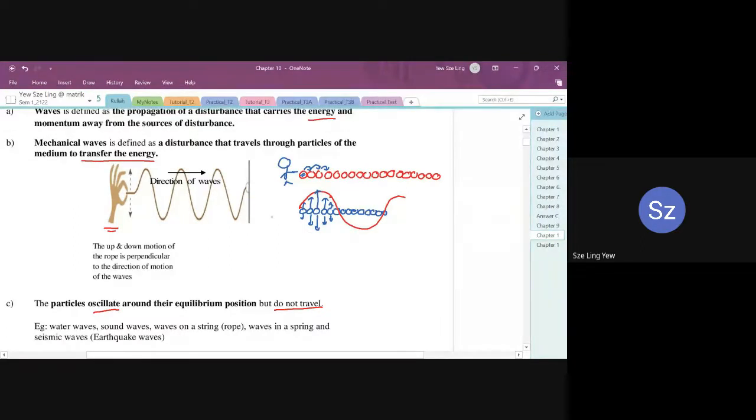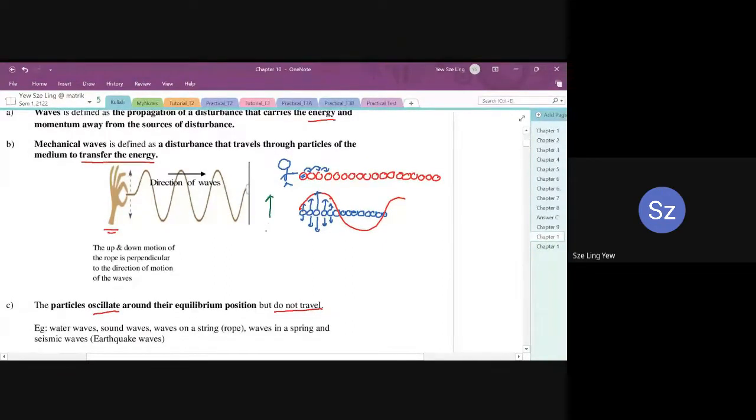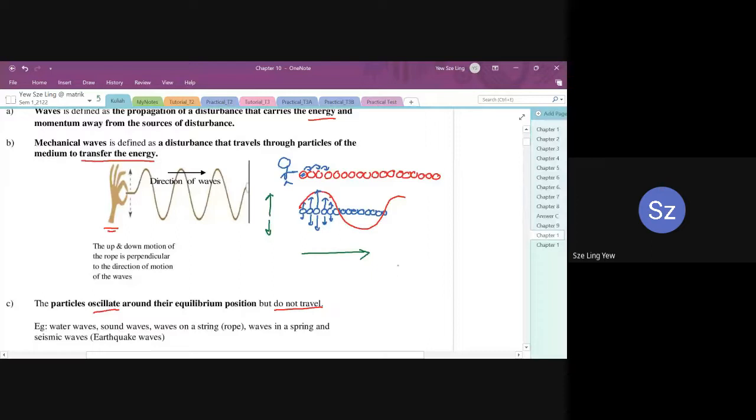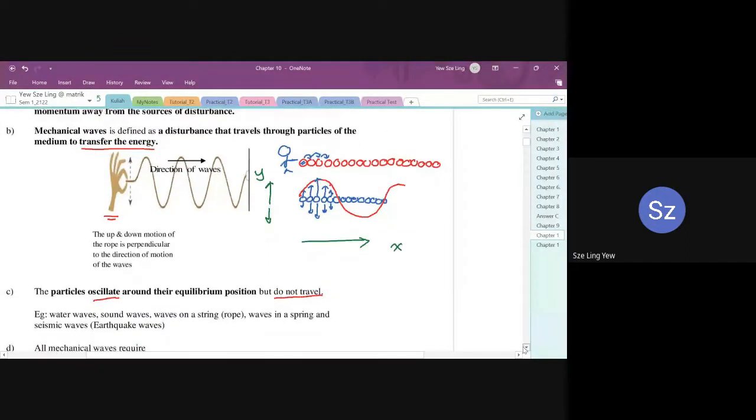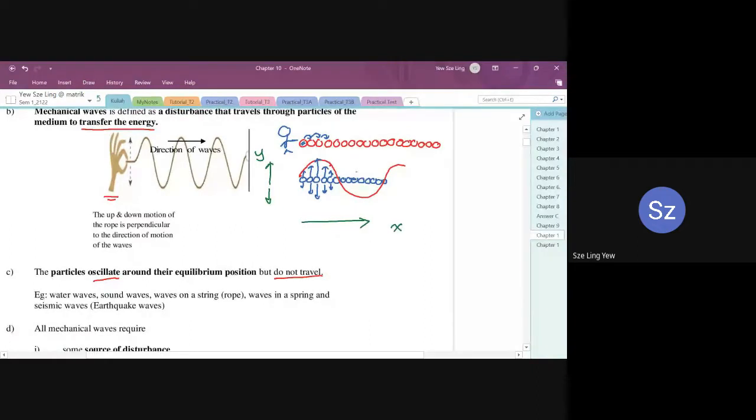One is a vertical displacement. Another one is a horizontal displacement. So you will have displacement in symbol X and also displacement in symbol Y. Both of them refer to different things. All right, so this is what happens in a wave.